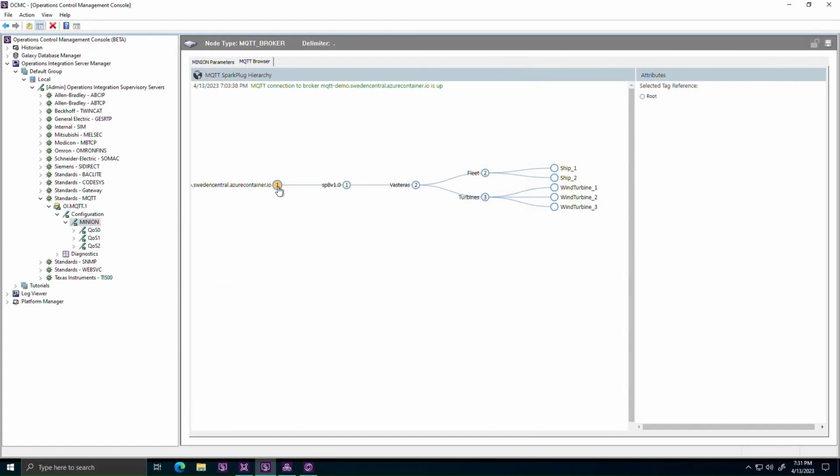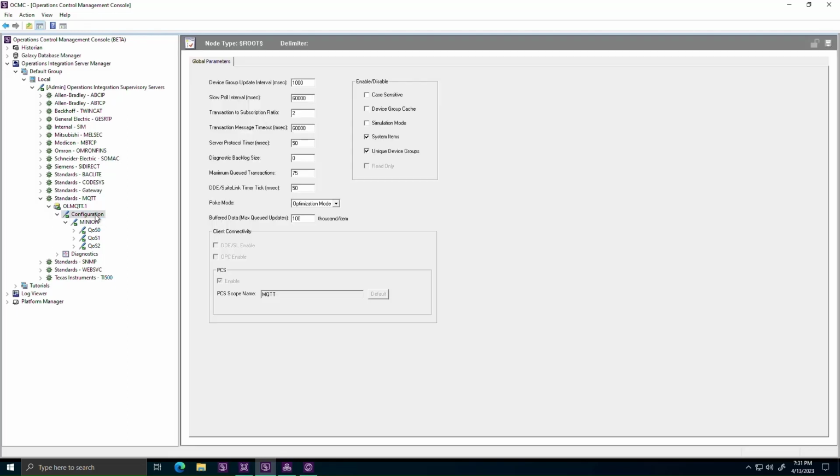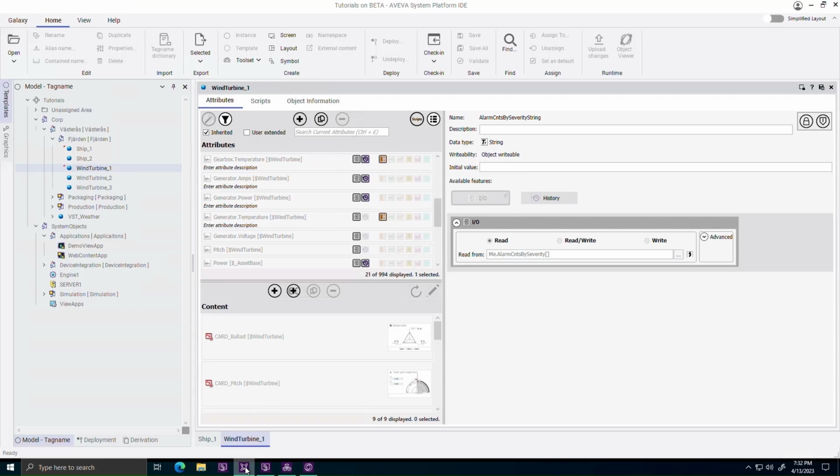To illustrate this new capability, let's look at a simple demonstration where the MQTT driver acquires data from Sparkplug devices in the field. We have a couple of marine vessels that are reporting their position and course, as well as a few wind power generators. Inspecting the driver configuration, we can see that for this particular driver instance, SuiteLink and OPC are disabled, and it is only the new PCS integrated namespace that is enabled. Utilizing the global namespace requires that the driver is represented by a scope name that is unique across the solution. I picked simply MQTT as a scope for this demo.